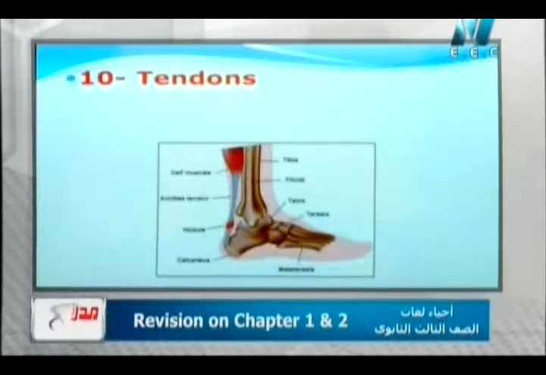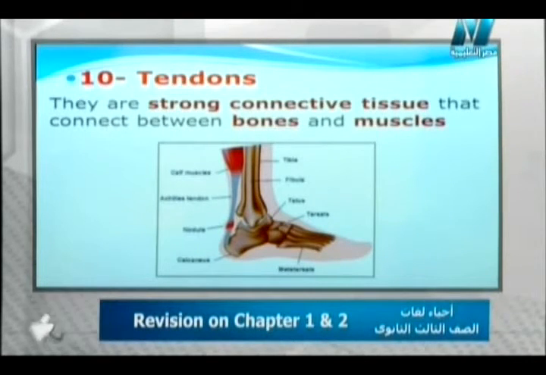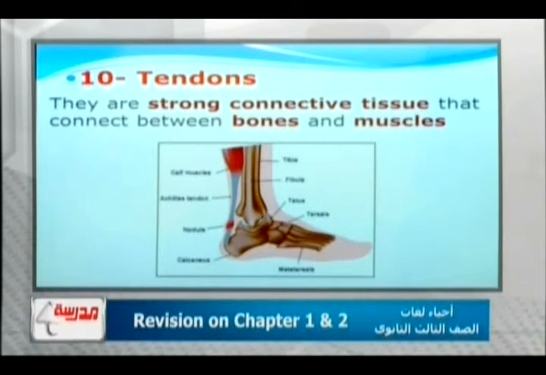That reminds us of the next question, which asks: what about the tendons? Tendons, actually, Mr., are a kind of strong connective tissue that is responsible for attachment between two different things, number one the bones, number two the muscles, like that found between the gastrocnemius muscle and the heel bone, which is called the Achilles tendon, Mr. Of course, the Achilles tendon connects the gastrocnemius muscle with the heel bone, and that facilitates the contraction of the muscle and also allows the movement of the ankle part of the feet.